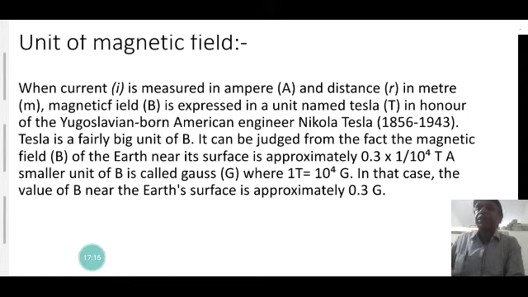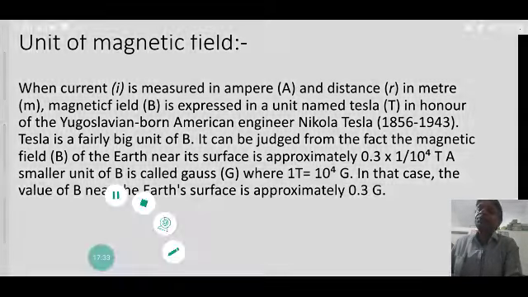When current I is measured in ampere in the conductor, and the distance r, where you measure the magnetic field, is in meter, the magnetic field B is expressed in a unit named Tesla. The unit of magnetic field is Tesla.